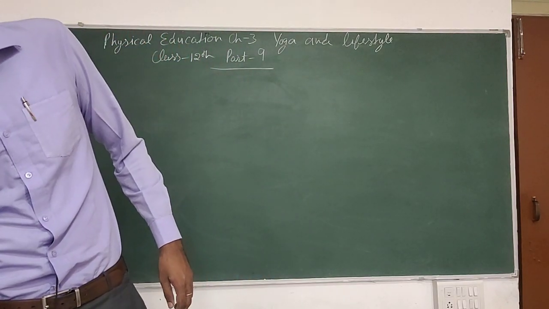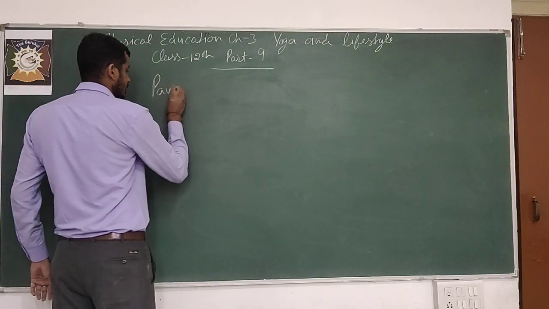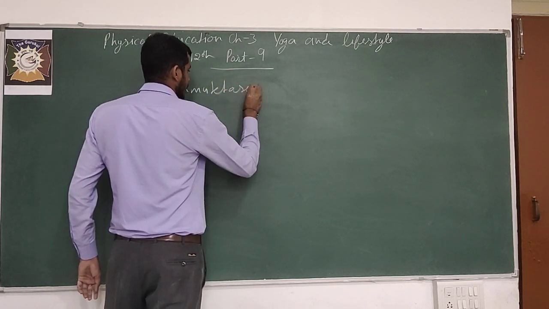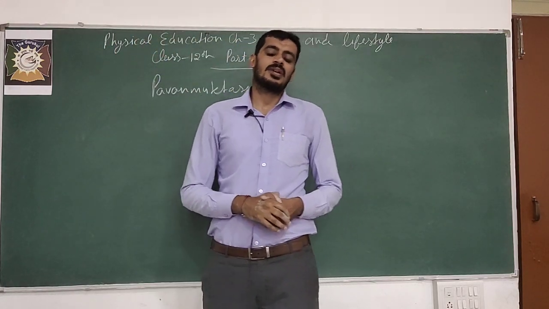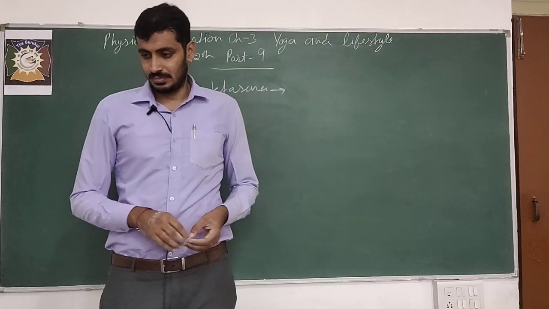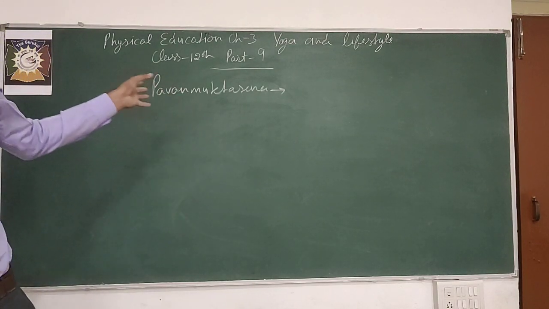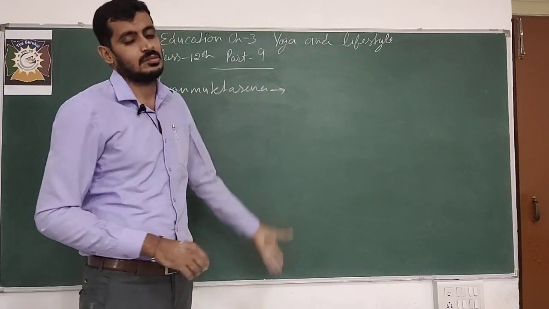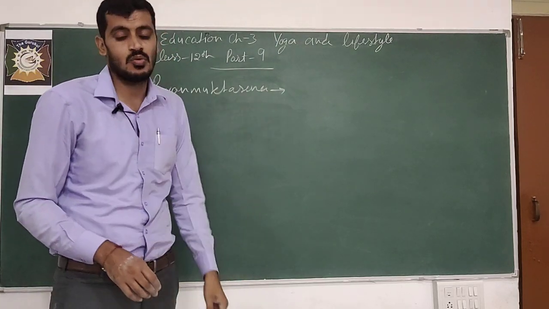Next one is Pavanmuktasana. Basically this asana is for a person who has a gas problem. The word pavan means wind, and mukt means to be free of something. That is the meaning of this asana, the name Pavanmuktasana.